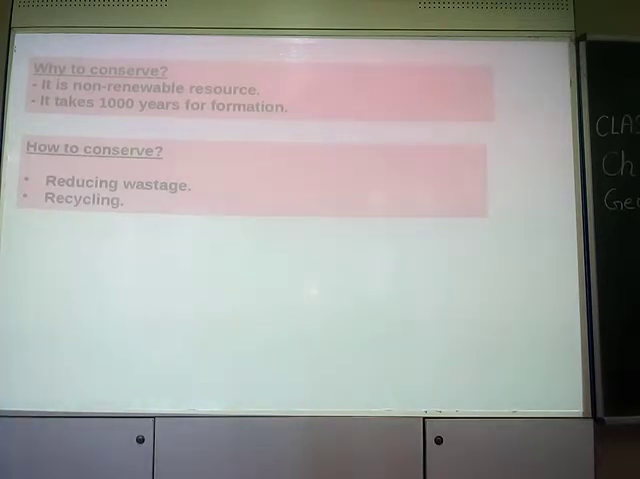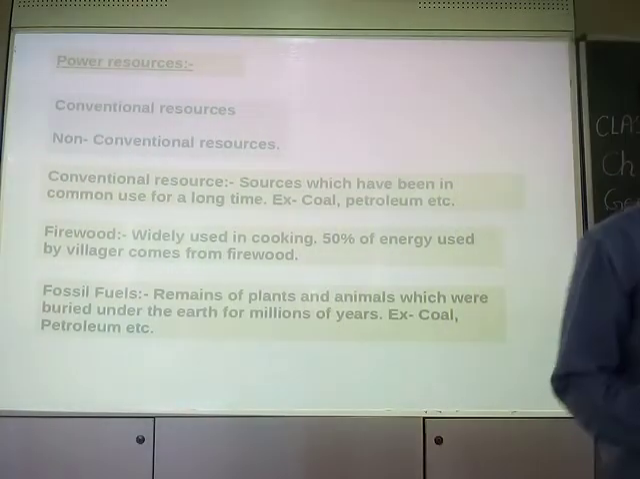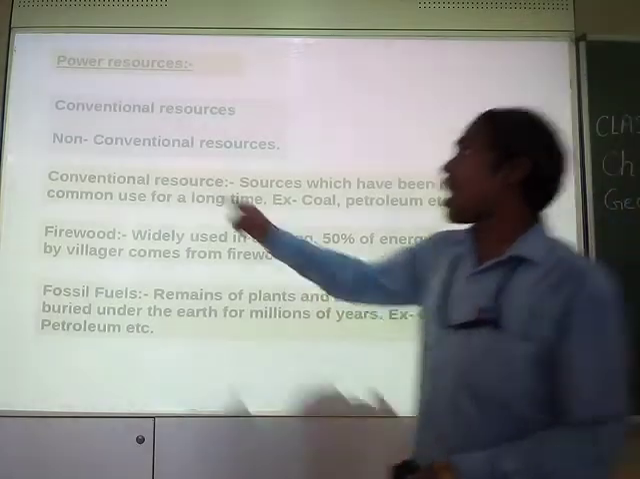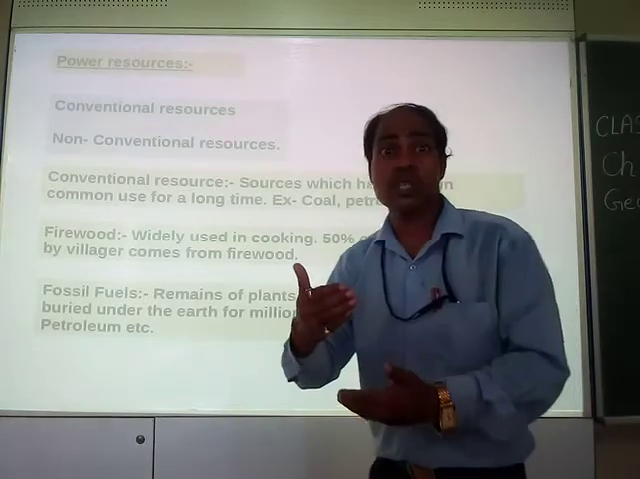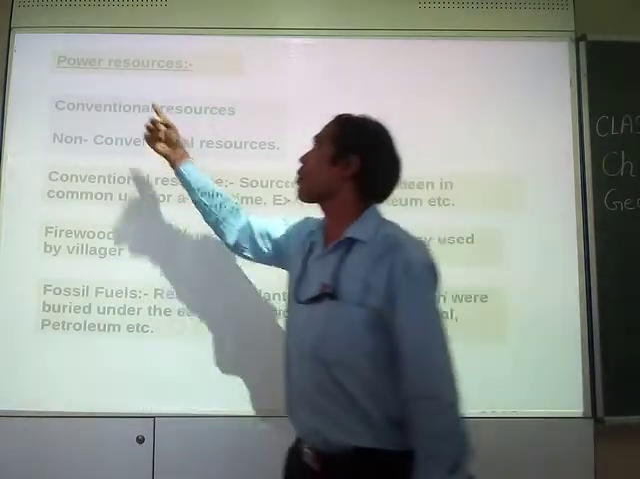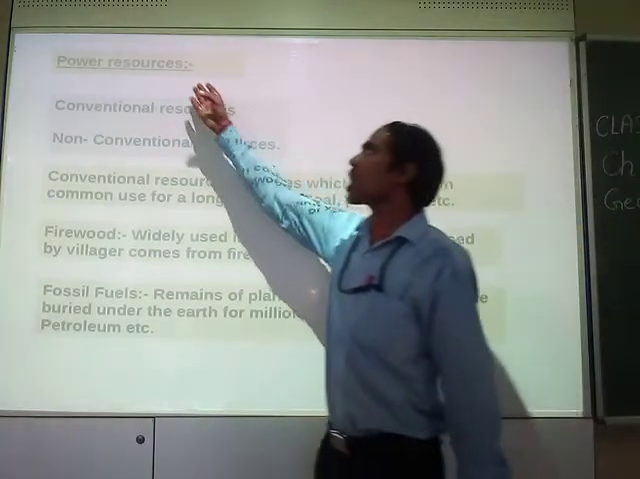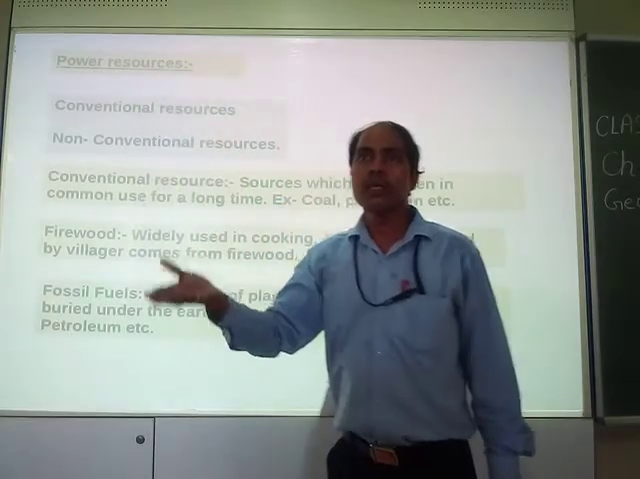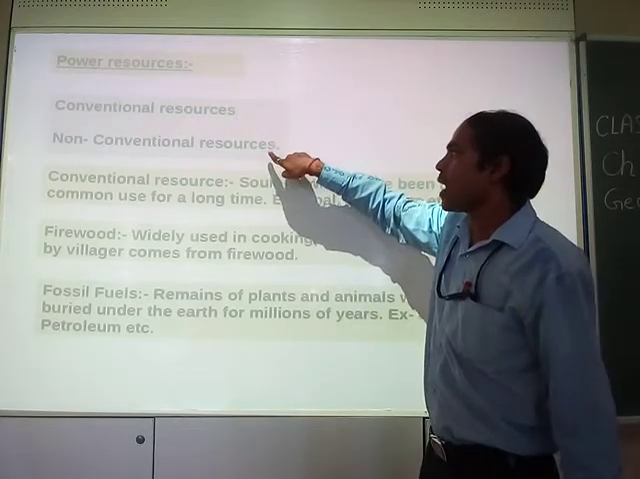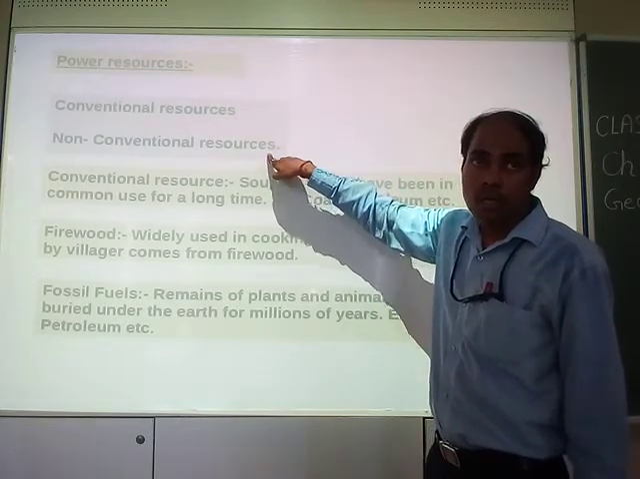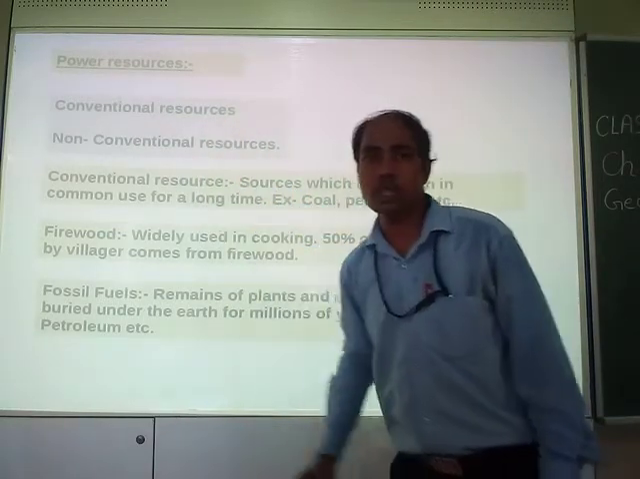Now, coming on to the next part, we will have power resources. Let's understand the meaning of power resource. Power means energy, right? So the sources which produce energy are power resources. Power resources are broadly divided into two types: conventional resources and non-conventional resources. Let's try to understand what is a conventional resource and what is a non-conventional resource.